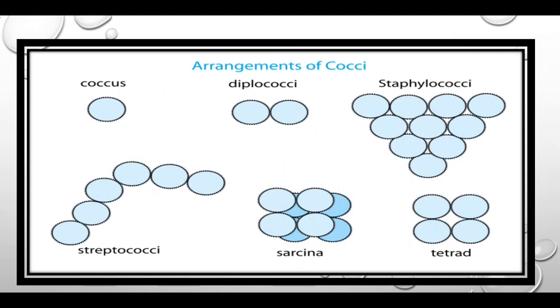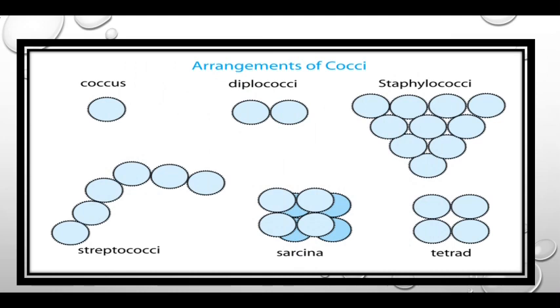This is the diagrammatic arrangement in cocci. You can see a single spherical shaped bacterial cell is called a coccus. Then dividing in one plane and present as a pair, diplococcus. Staphylococcus, you can see the bunch like grapes. Then streptococcus divides in one plane and remains present in a chain.